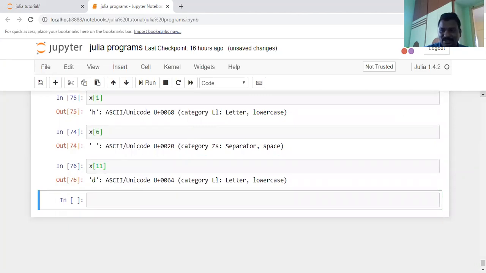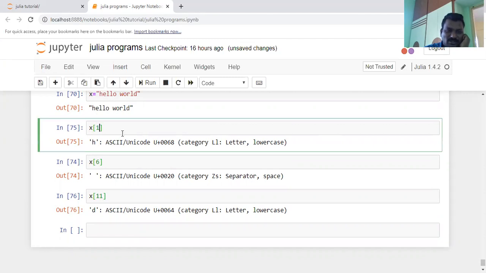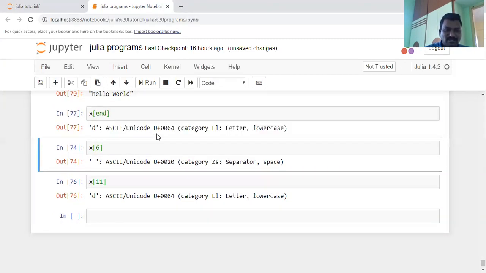If you know the character length directly, fine, but if I don't know the last character position, simply writing end gives the value D, the end character. In this way you will perform some string operations.